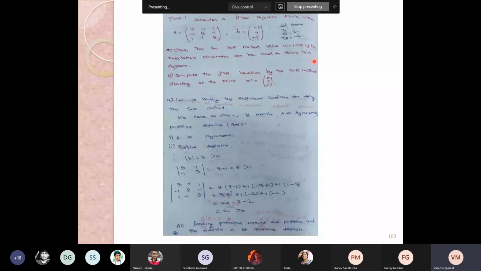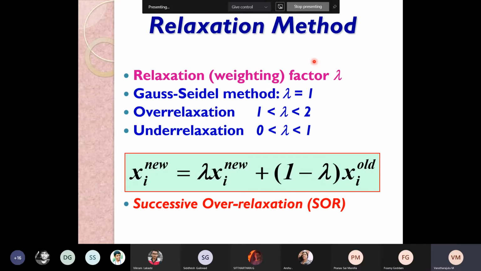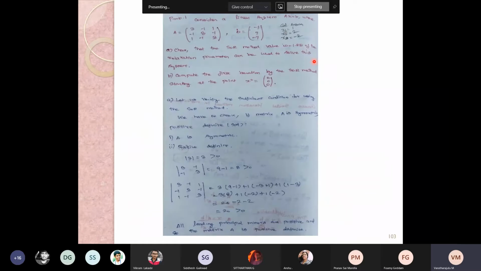Even if it is not given, you consider omega as 1.25, and based on our wish, we can take it within 1 to 2. Usually the authors take the omega or lambda value as 1.25. The second question is to compute the first iteration by the SOR method starting at the point x naught equal to 0, 0, 0.